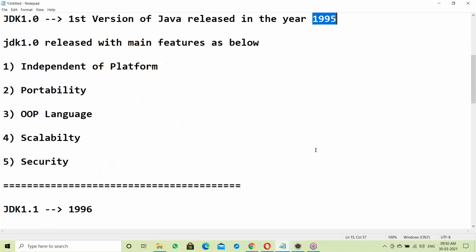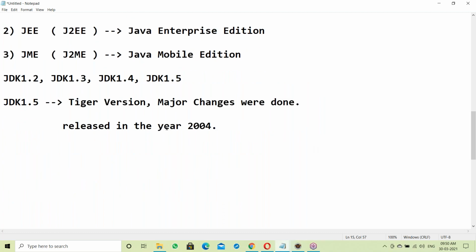Java was released in 1995 and finally got success by the year 2004. It took almost 10 years. Even if you are in the software field, to become an expert it will take almost 10 years.